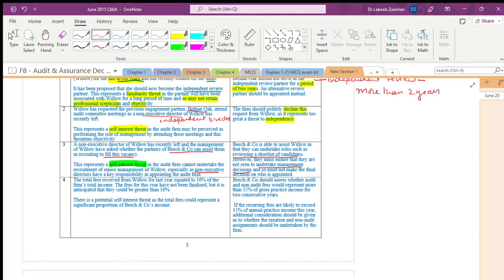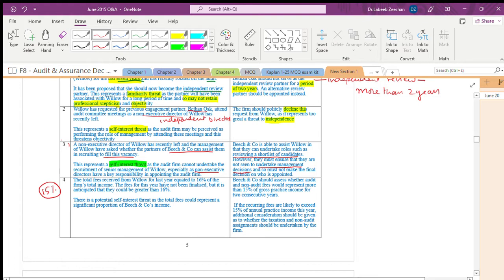Now the total fees. How much is the total fees? The fees should not be 15%, that's what it says. The fees should not be a maximum of 15 to 16%. The fees should not exceed that. Is it right? What is the threat? The fees of the audit firm have been exceeding more than 16%.